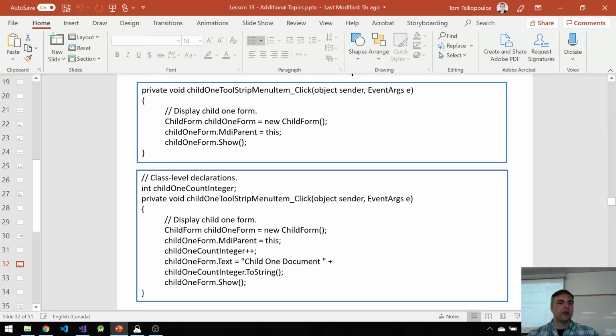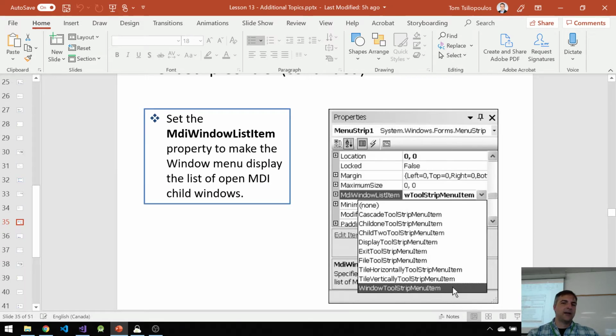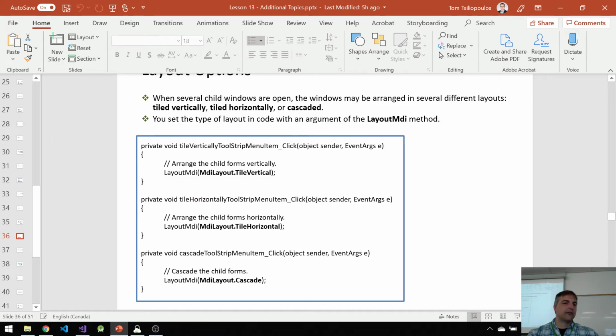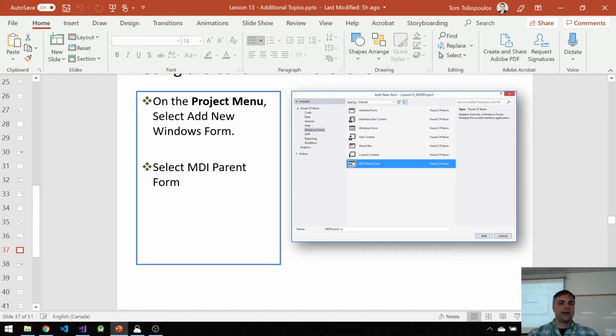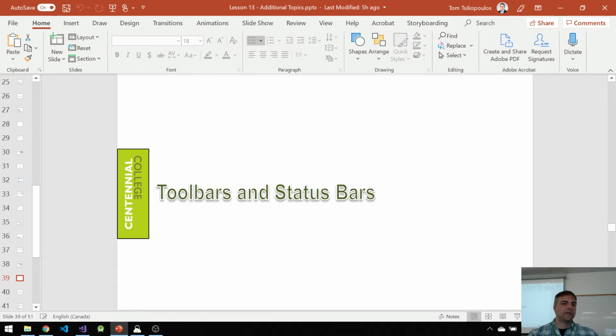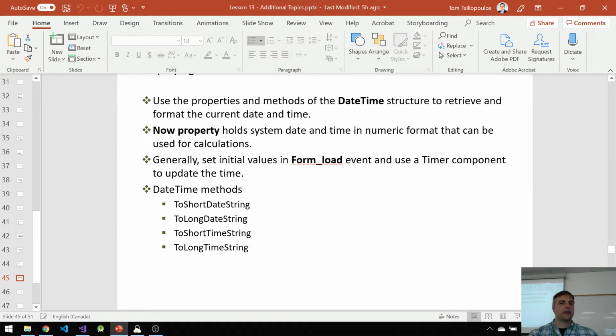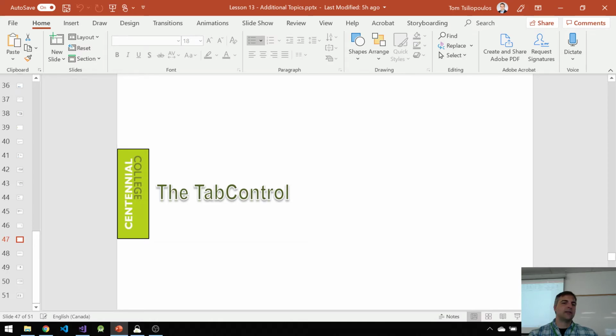If you forgot, you can always run through this on your own. And it tells you about how to do things like tiling and all kinds of stuff in terms of layouts, and even mentions the MDI Parent Form that you can download and install. All right. We talked about toolbars and status bars before, so I'm just going to run through this really quickly. And status bars are a great way of giving feedback to the end user.